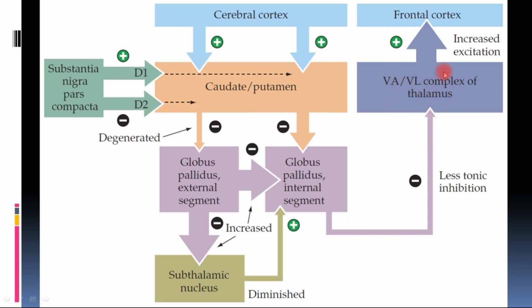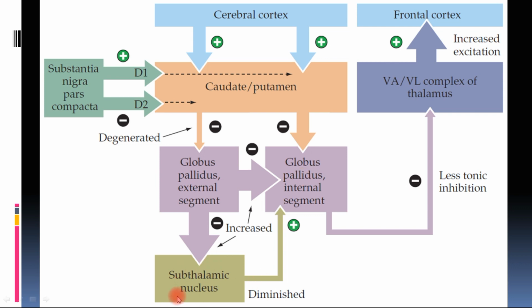And since the inhibition to the thalamus has decreased, the thalamus has more chances to excite the motor cortex and cause movement. So there are involuntary ballistic or choric types of movements because of the increased excitation of the motor cortex by the thalamus, which is ultimately because of less inhibition by the globus pallidus internal segment. So this is the mechanism of Huntington's disease.